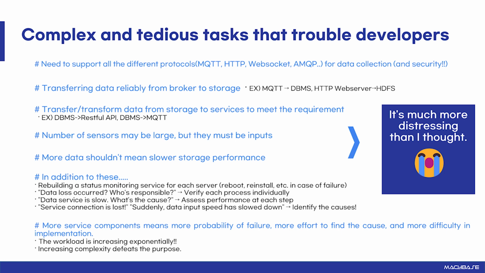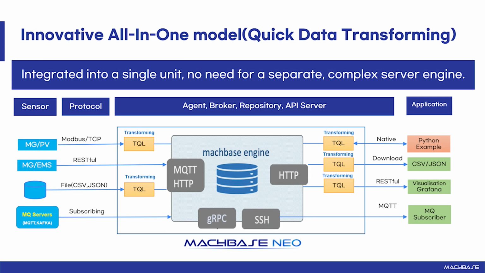To make matters worse, when certain errors or failures occur in the service, it's very difficult to determine the cause. It's a limitation of the architecture that forces you to go through dozens and dozens of steps for a service. And it creates an endless stream of increasingly laborious and difficult service maintenance tasks. That's why Mockbase Neo was developed to solve the complex problems we pointed out in the previous chapter.